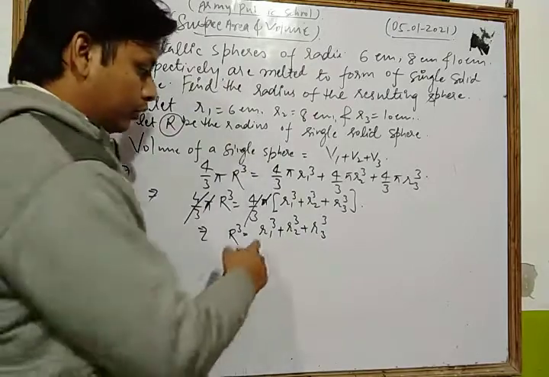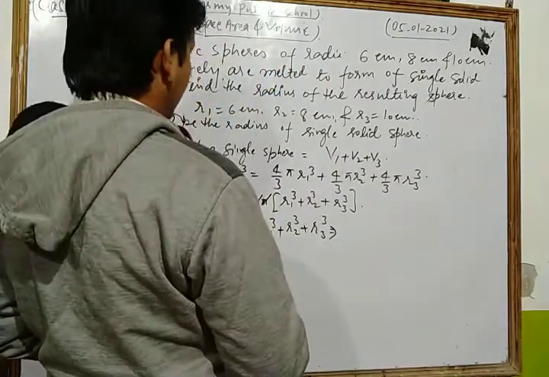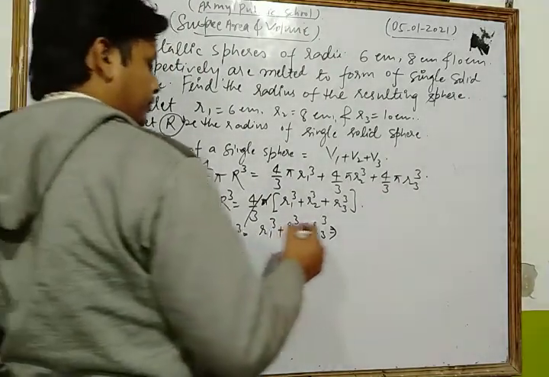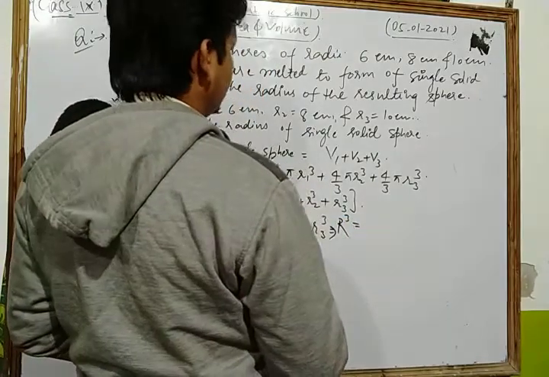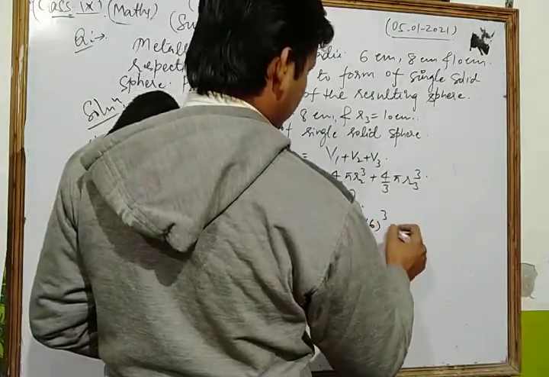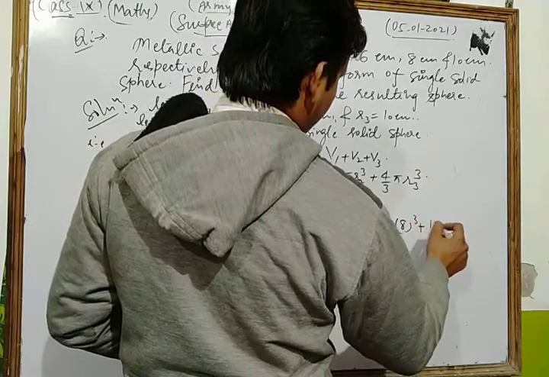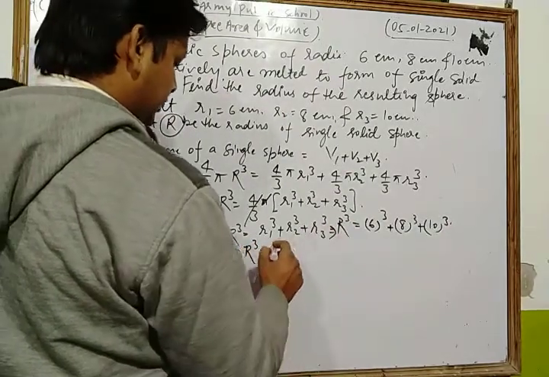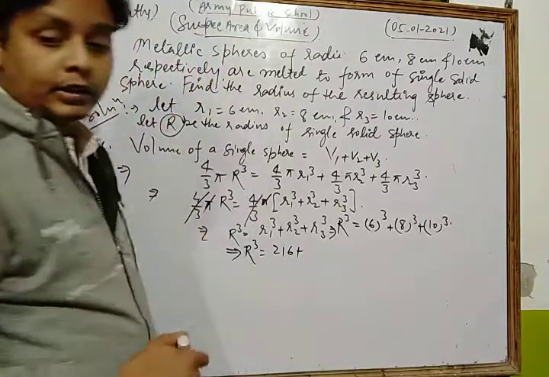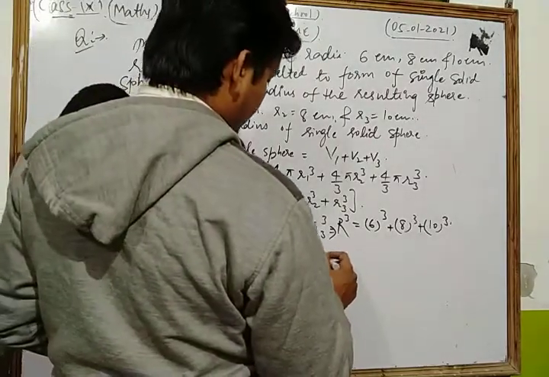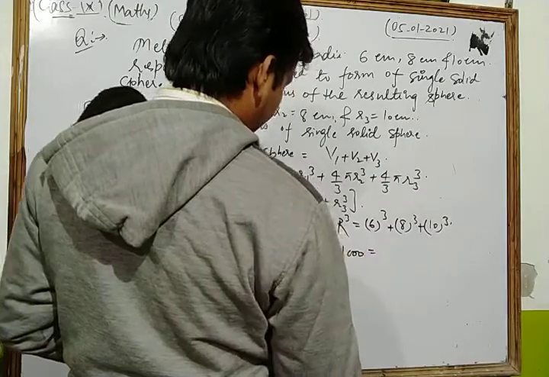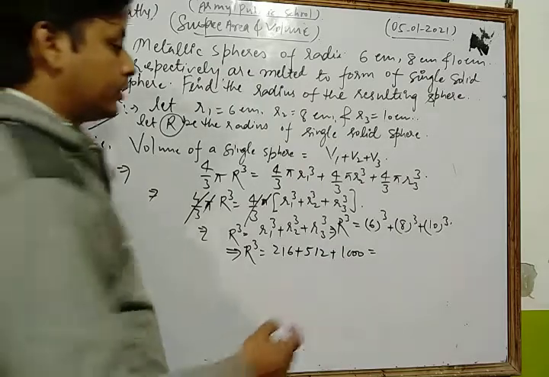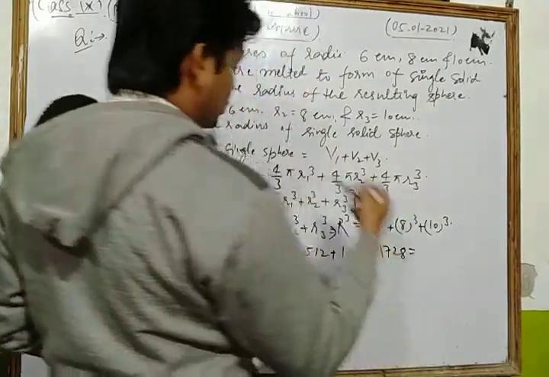Now we put the value of each. R is the radius of the single solid sphere, which we find. So we write R cube as it is. R1 is 6, so here we write 6 cube plus 8 cube plus 10 cube. Now we get R cube is equal to what? 6 cube is 216, this is 512, and this is 1000 here. Now after adding them, so we get what? 1728. This is the cube of 12.